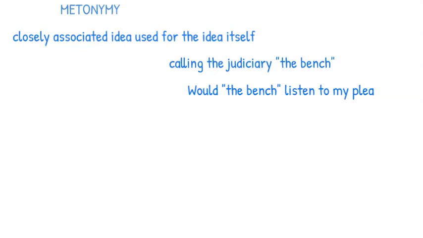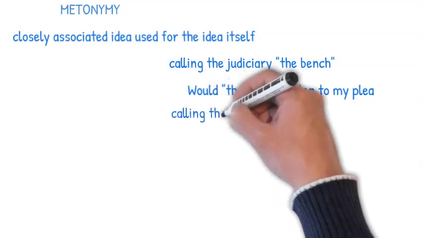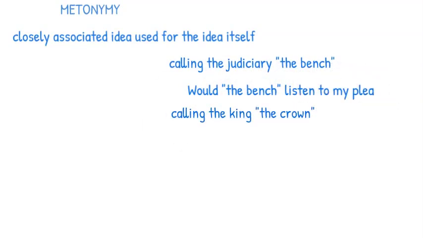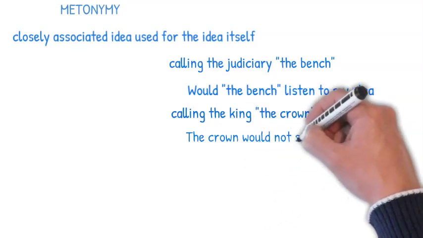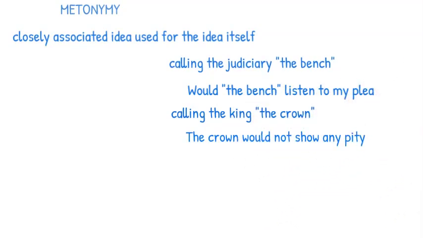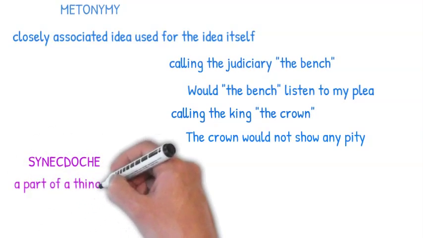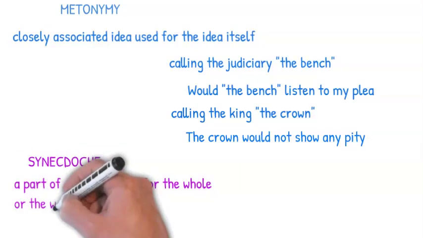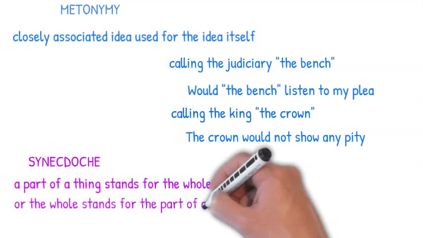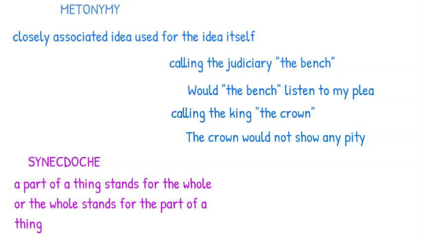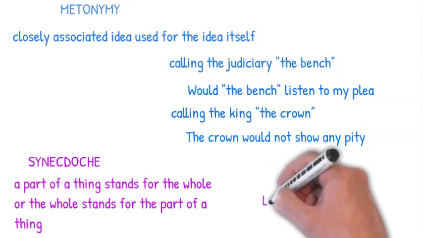Another example is calling the king the crown. The crown would not show any pity. In other words, you're saying the king will not show any pity. Number 19, synecdoche. Synecdoche is a figure of speech in which a part of a thing stands for the whole or the whole stands for a part of a thing. An example is, lend a hand.